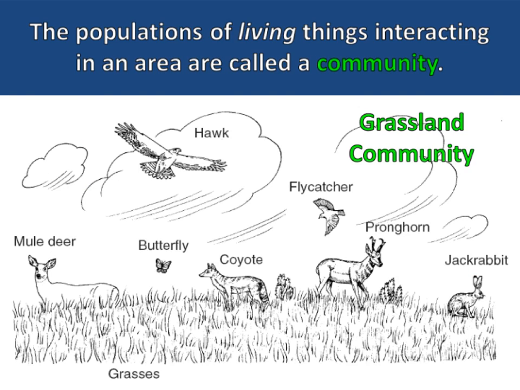Number 2, groups of different living things interacting in an area is called community. So that's all of the living things in an area. So for example, hawk, butterfly, grass, the pronghorn, the jackrabbit, deer, flycatcher, all of these living things in an area are called community.